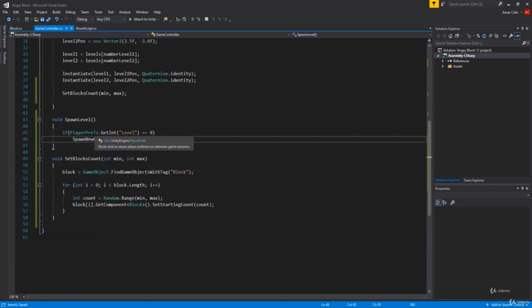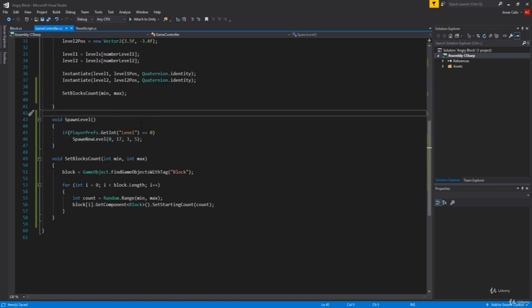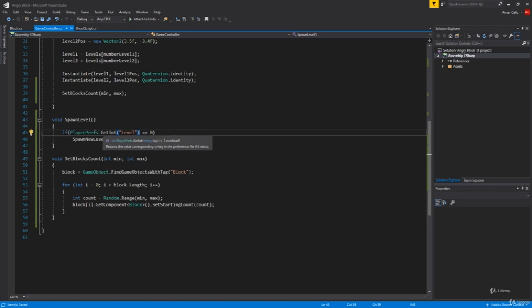Now you may ask me, what is this PlayerPrefs? Well, basically, I'm gonna first read, as I always do, the description, which says it stores and accesses player preferences between game sessions. What does that mean? Well, basically, if we have this integer level, it will always stay there. So if you get the integer, by default it will be 0.